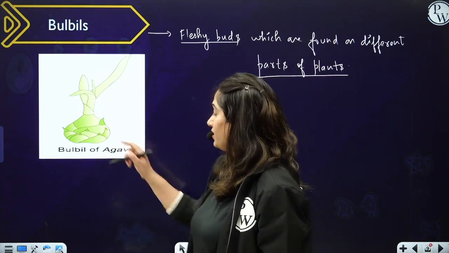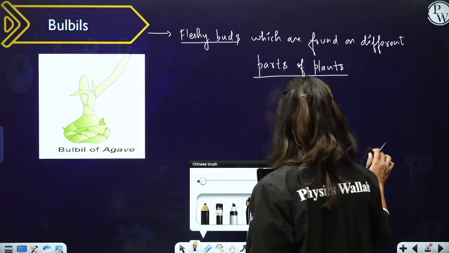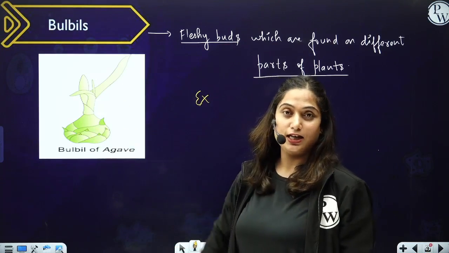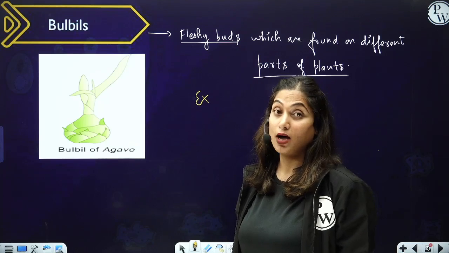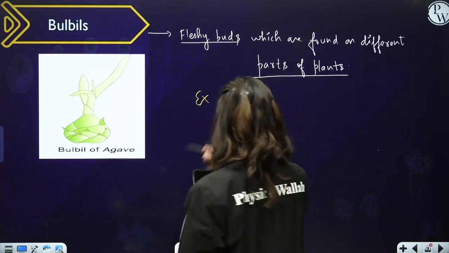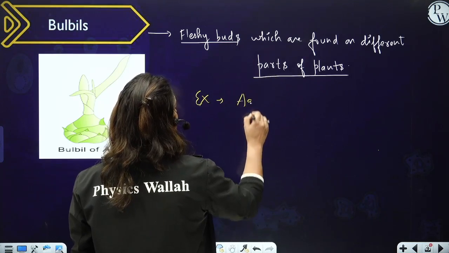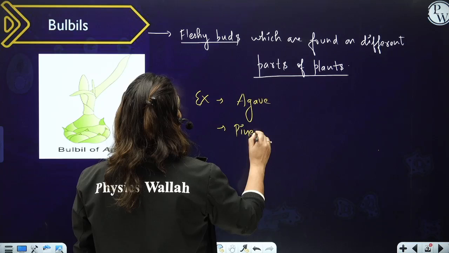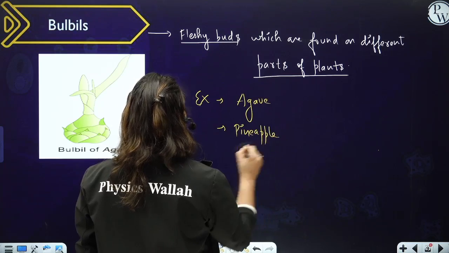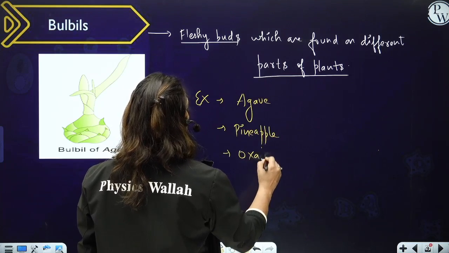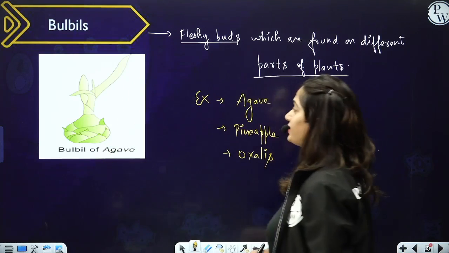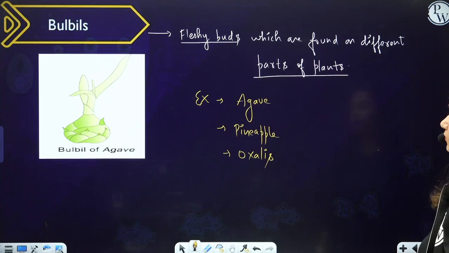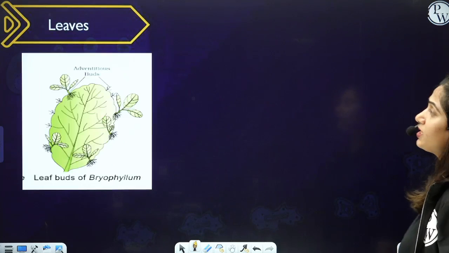And bulbils are most commonly found in Agave. This is the diagram of NCERT in which the bulbil of Agave is shown. And the examples are Agave, pineapple, Oxalis. In all these plants, the bulbils are formed and help in vegetative propagation.